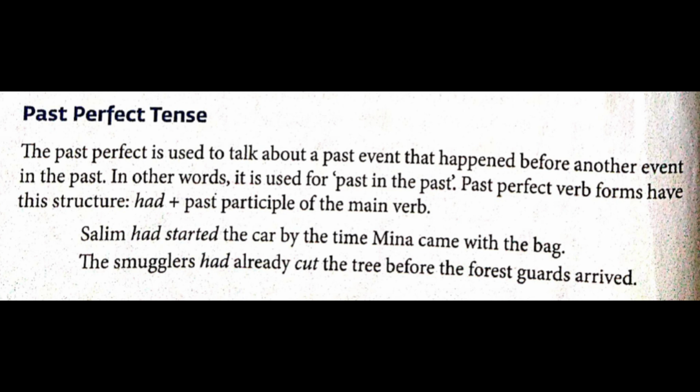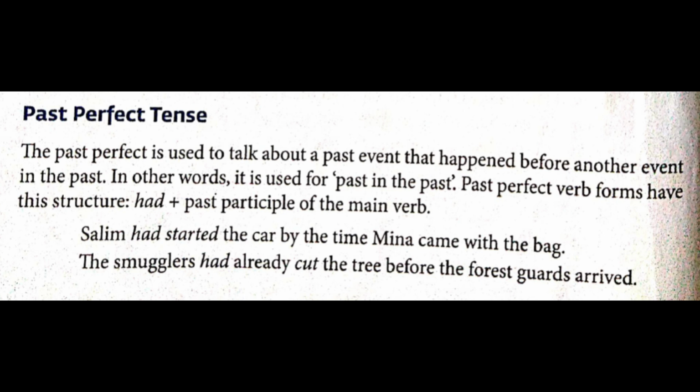Next one. The smugglers had already cut the tree before the forest guards arrived. So what did they do? The smugglers had cut. So had is in the past tense, and cut, that is V3, that is the form of the verb. Had plus V3 will come for past perfect tense. So underline had and underline cut. Do not underline already because it is an adverb.